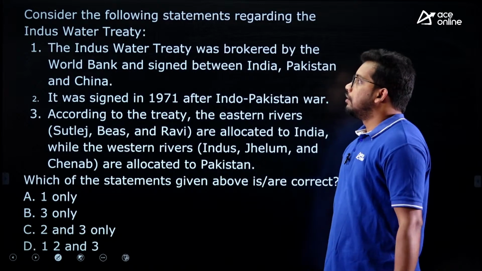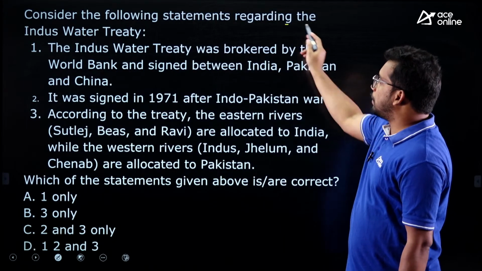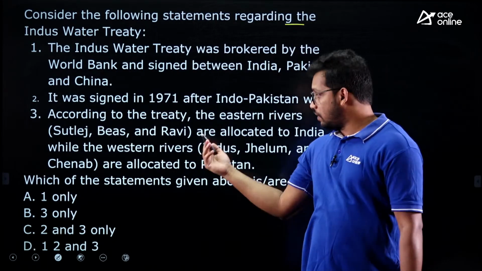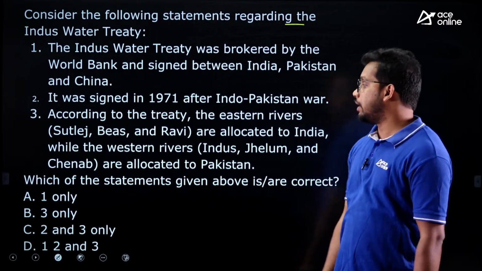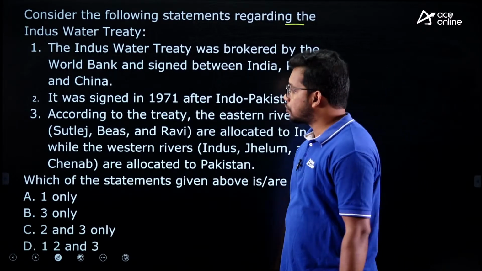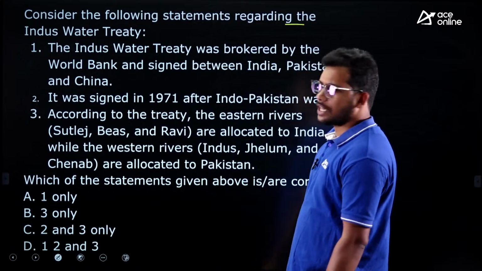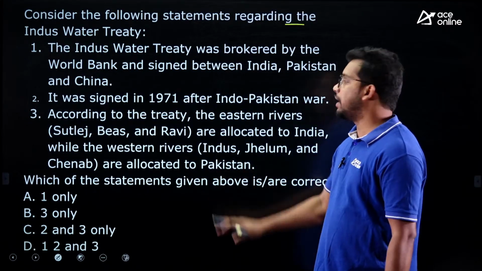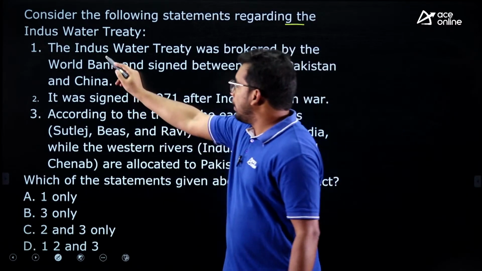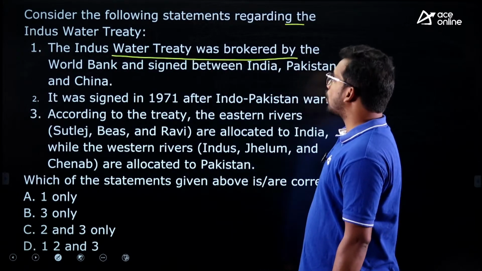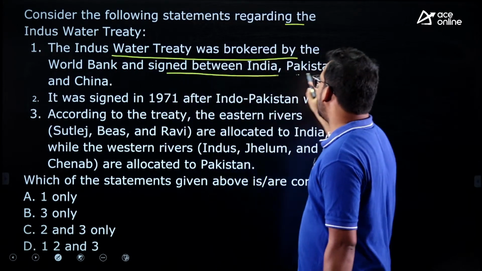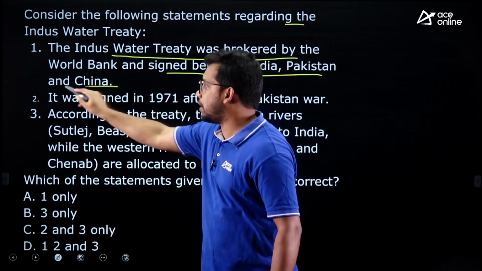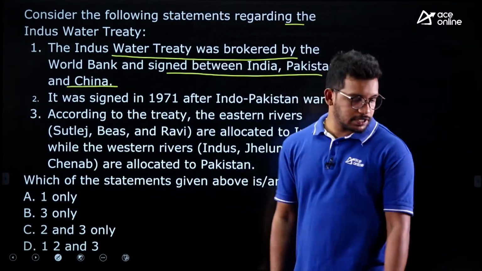First one, consider the following statements regarding the Indus Water Treaty. This is one of the previous questions in SSC, so they may ask you this as well. I have combined some facts and made some statements. First statement: Indus Water Treaty was brokered by the World Bank and signed between India, Pakistan and China.